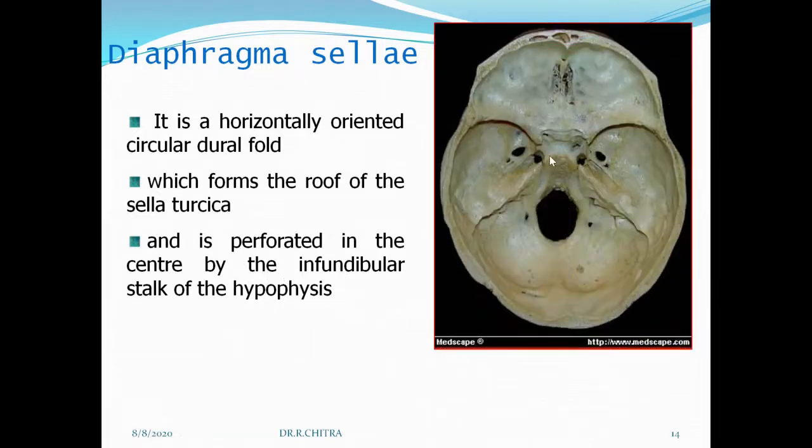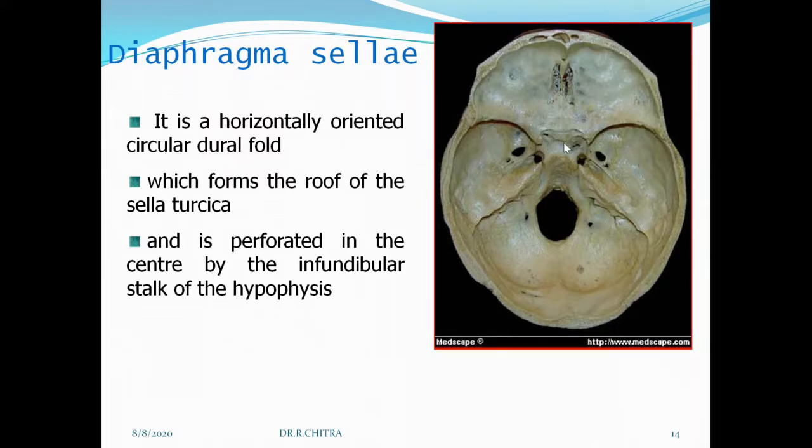pituitary stalk. So if you see, this part will be called the sella turcica. This is the anterior clinoid process. This is the posterior clinoid process, and all of this together will be called the sella turcica.